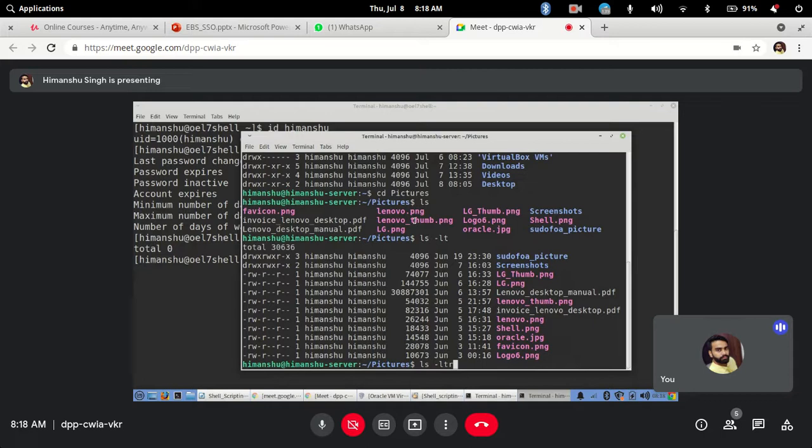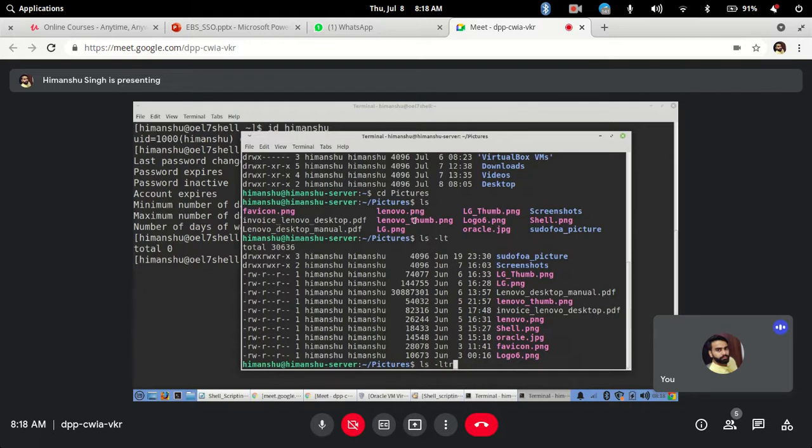What is the benefit of this? Let's say if I have 1000 files, as soon as my screen ends or my command completes, at the last you will see the newest file that got generated. So in case you are validating any log files, any specific error files, you know what is the latest error file that is generated, and you can easily check inside that error file whether there are any errors or not. Clear?